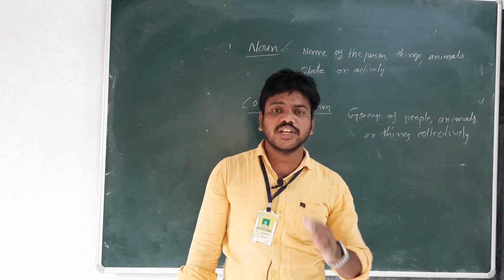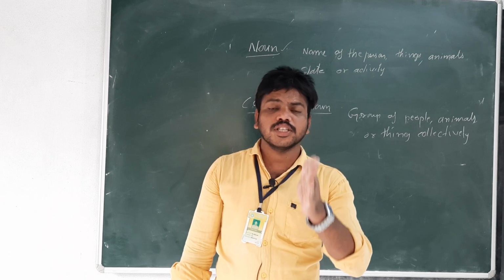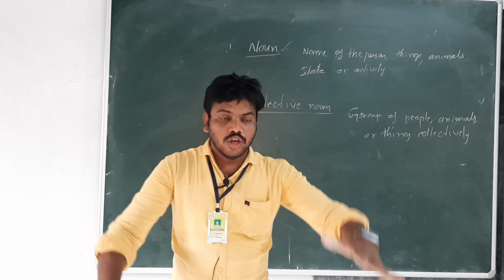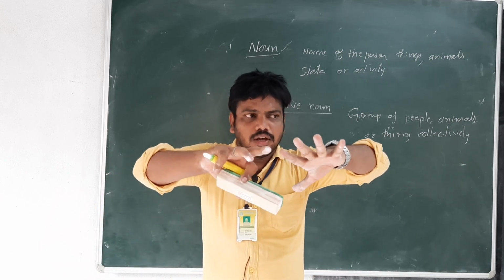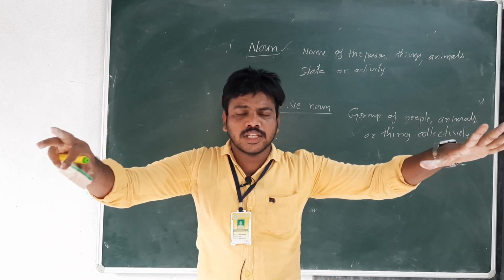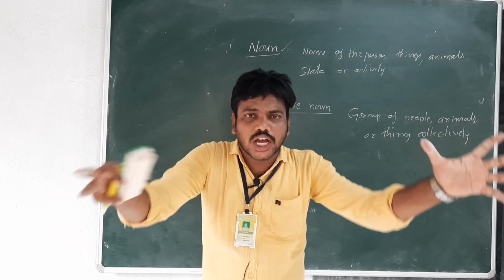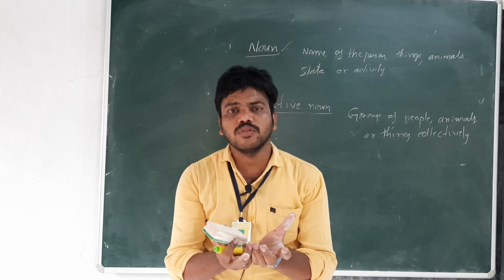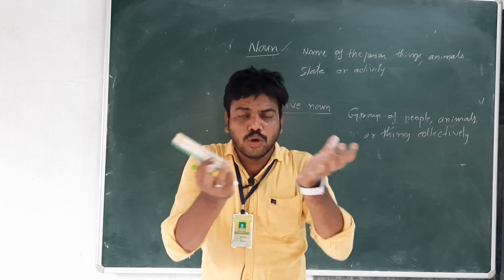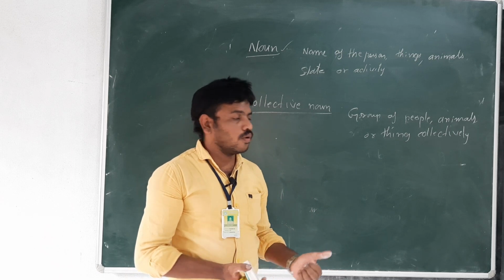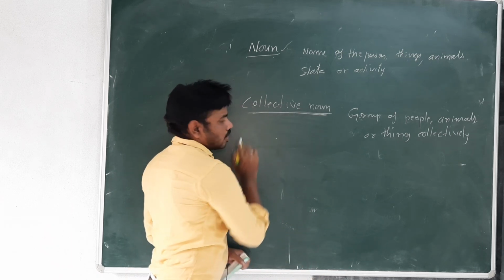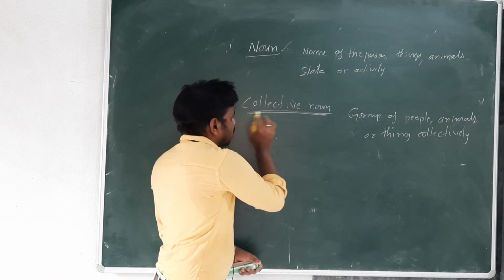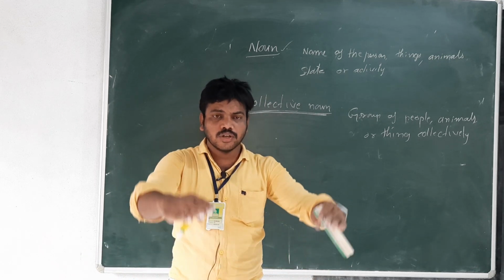When we refer to a collective noun, it refers to a group of people, group of things, group of animals. These groups of people, things or animals come together and do any kind of work collectively. Then it is called a collective noun, because the word itself is collective. Collective means group of people.